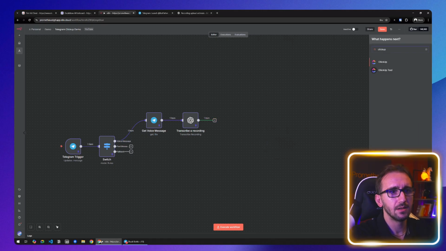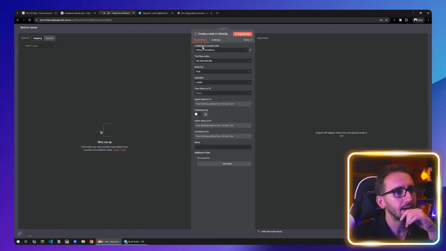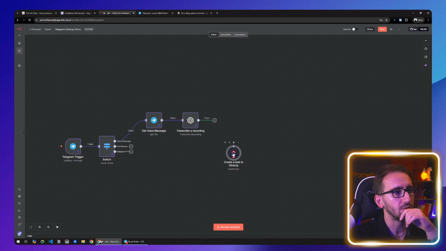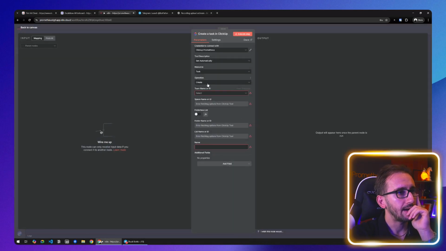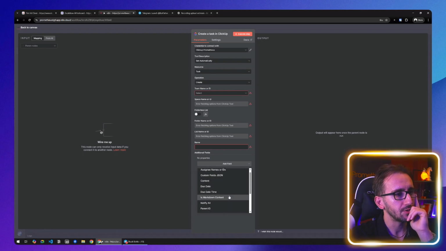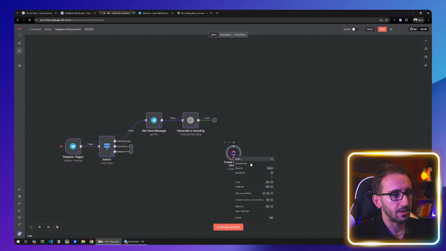Let's go to ClickUp, and it seems that there is a ClickUp tool, and that means that we can give this tool to an agent. So this tool is a tool for an agent. And it seems that it can create tasks, and on options, is there an option for subtasks? I'm not sure. You know what? We're gonna figure it out.